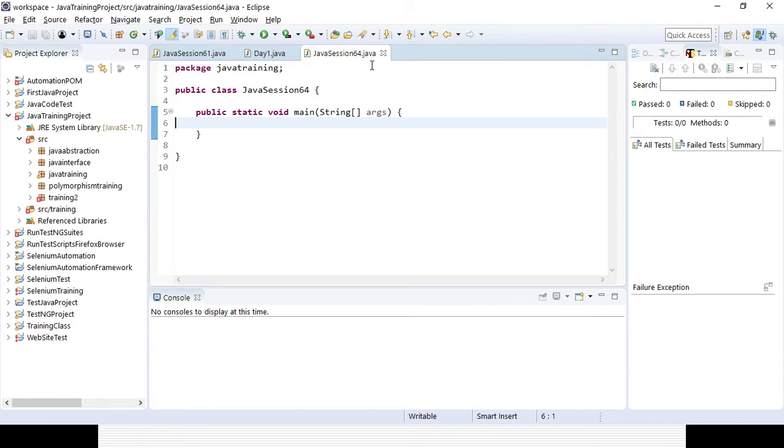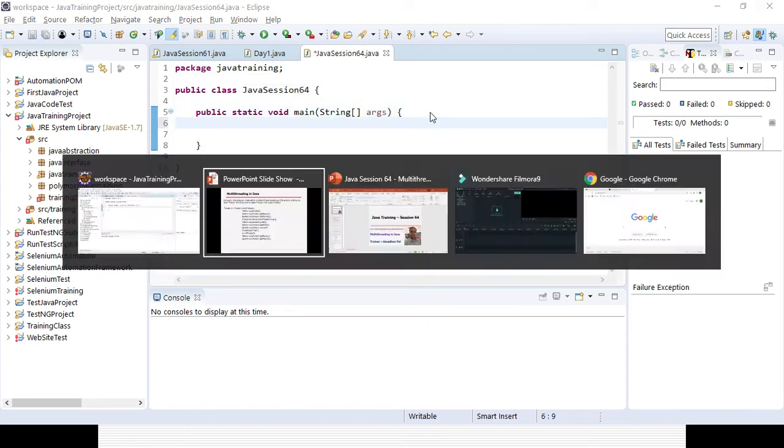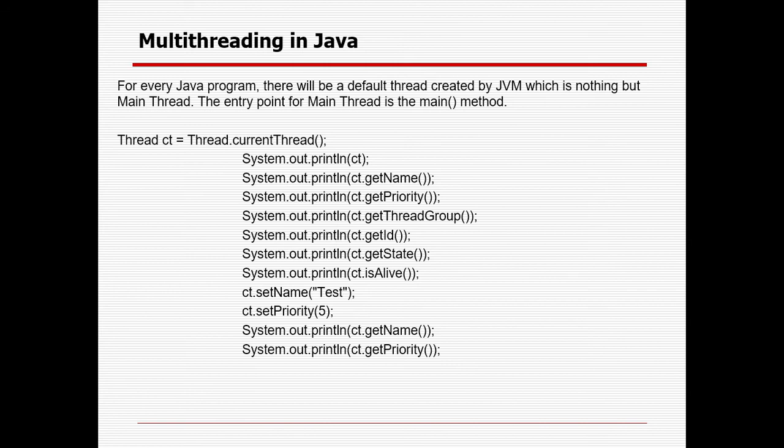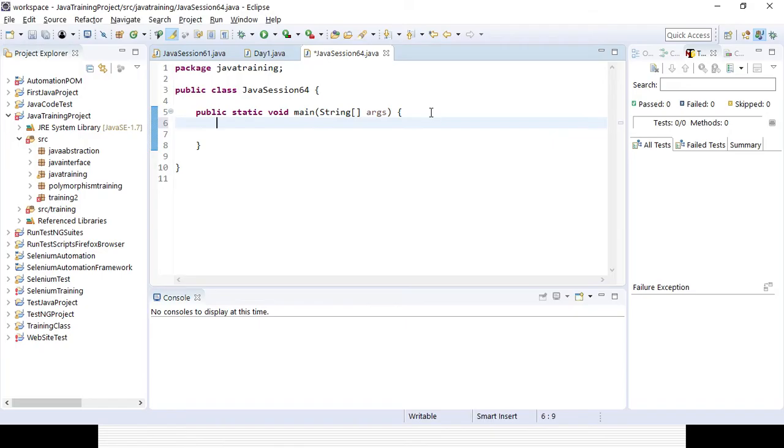Suppose I have created here the class Java training Java session 64 under the package Java training, and the project is Java training project. So by default, in case you are not creating any more thread, the main thread will be there, right? So how can you get the current thread? You need to use the Thread class, and you need to write currentThread.